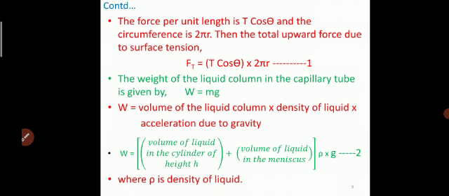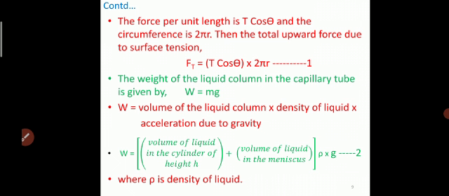Then the weight of the liquid column in the capillary tube is given by W is equal to mg. And why do we take the weight of the liquid column here? Because that weight of the liquid column balances the surface tension force. Due to surface tension force, the liquid rises upwards.